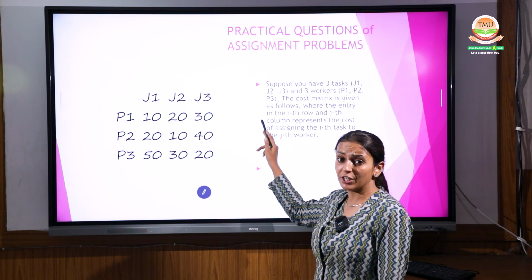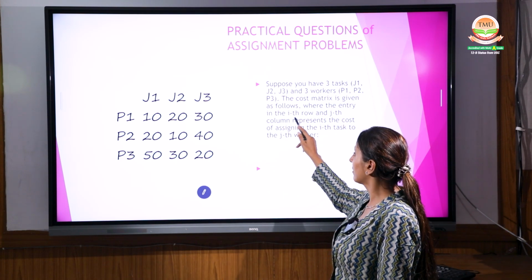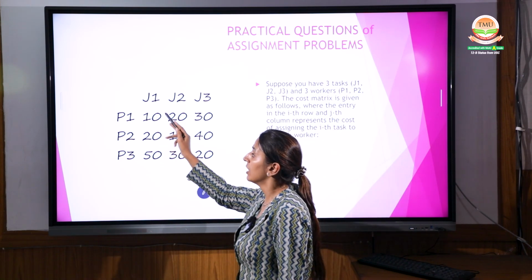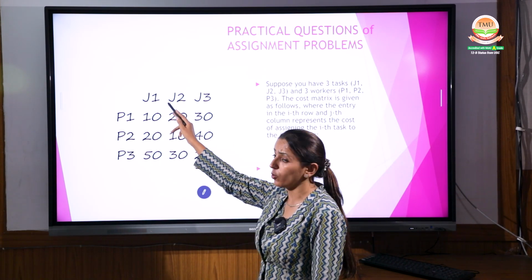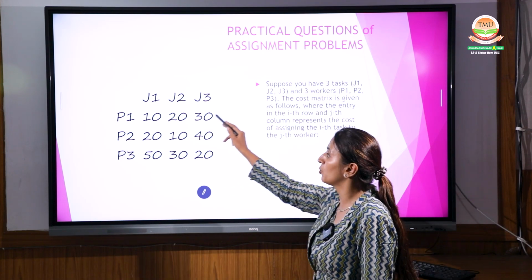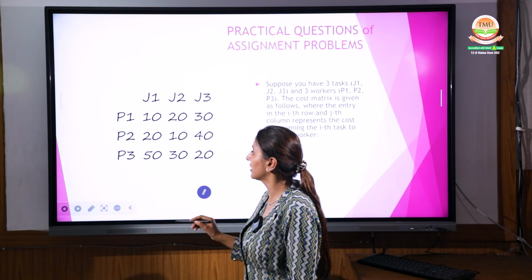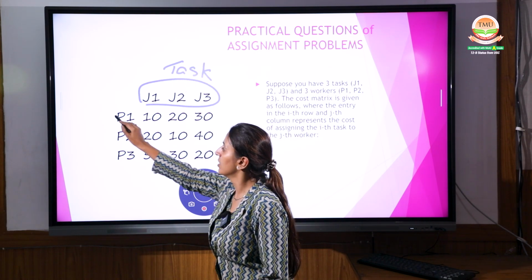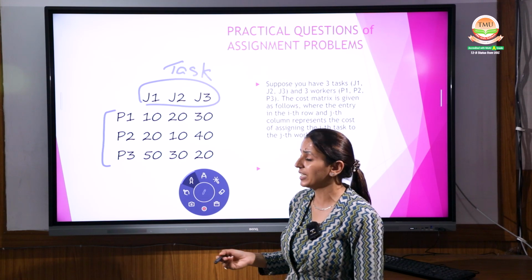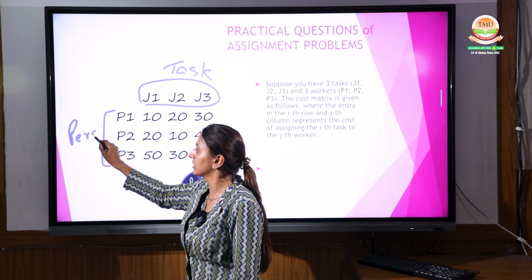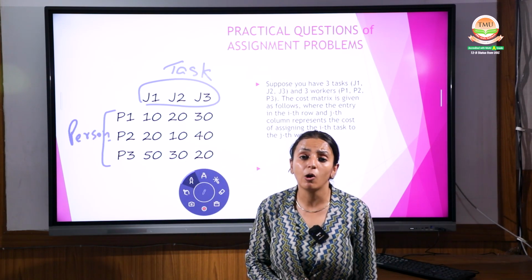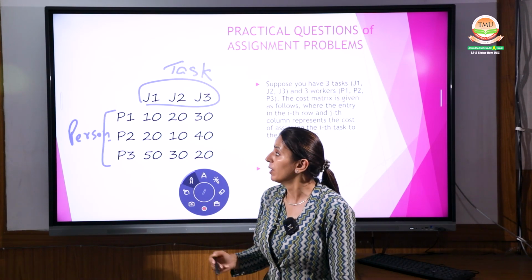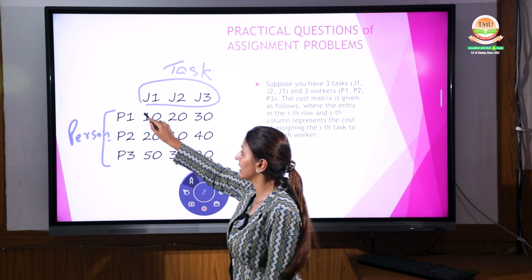The cost matrix is given as follows, where the entry in the ith row and the jth column represents the cost of assignment, that is, P1 doing the J1 work. Remember, J1, J2 are the tasks, and these are the persons allocated to do them. Now you have to find out which person should be given which task so that the cost will come down.